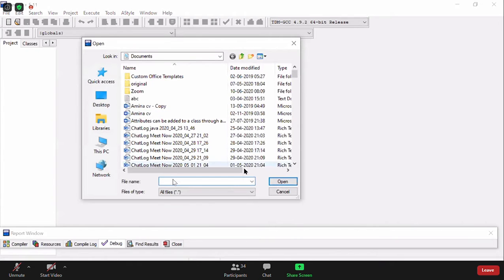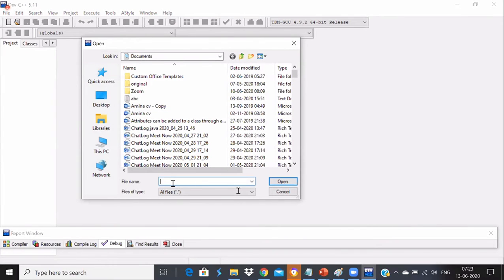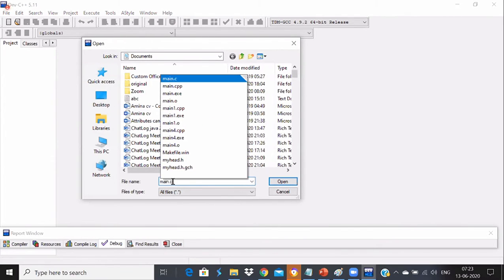So I'm again opening my Dev C++, an IDE for writing the C program.